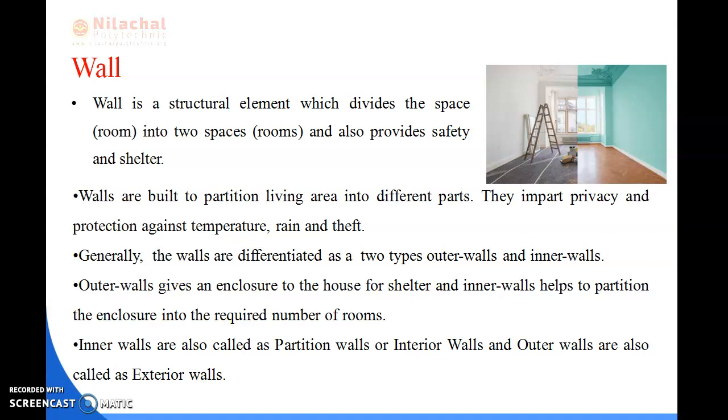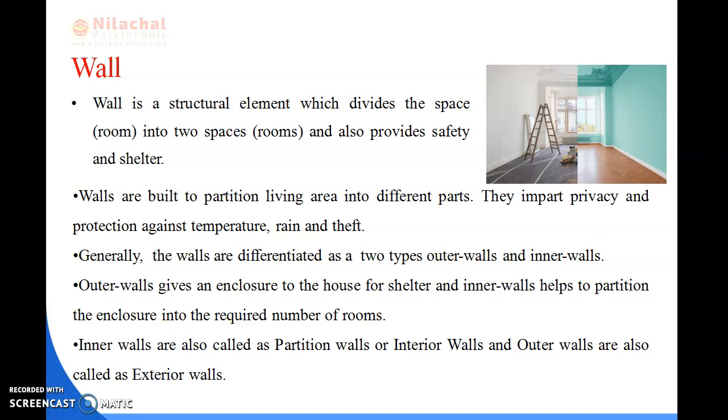Generally, walls are differentiated into two types, outer walls and inner walls. Outer walls give an enclosure to the house for shelter, and inner walls help to partition the enclosure into the required number of rooms. Inner walls are also called partition walls or interior walls, and outer walls are also called exterior walls. So all of us now know about walls.